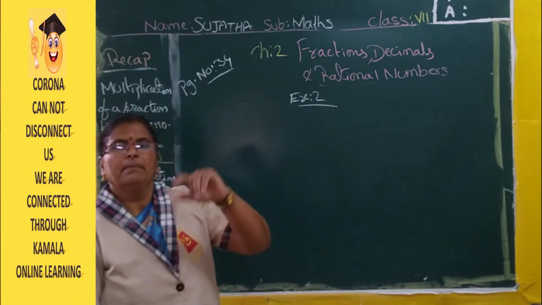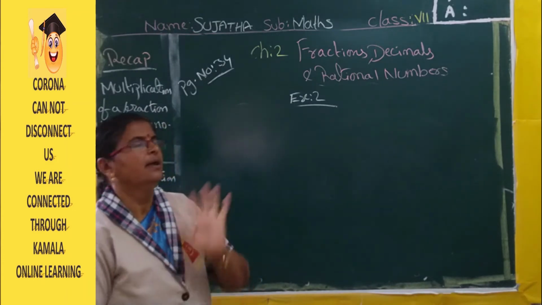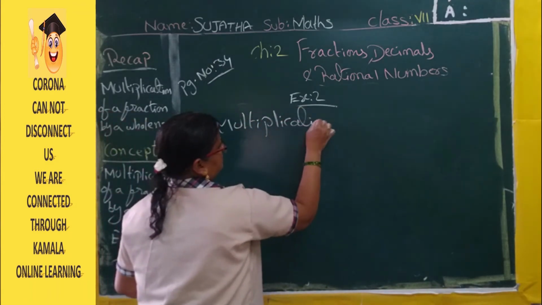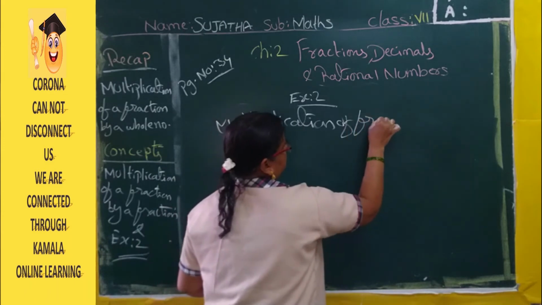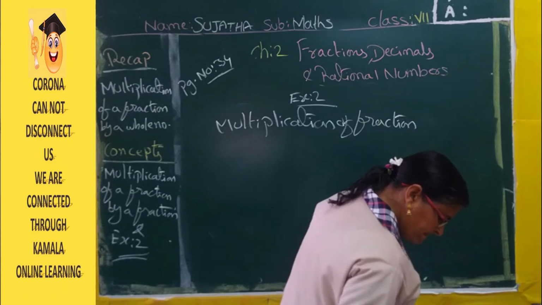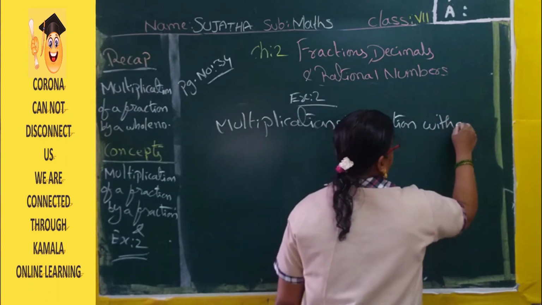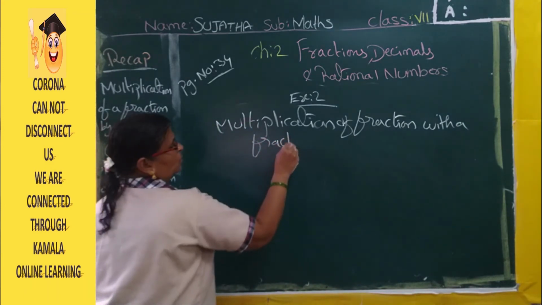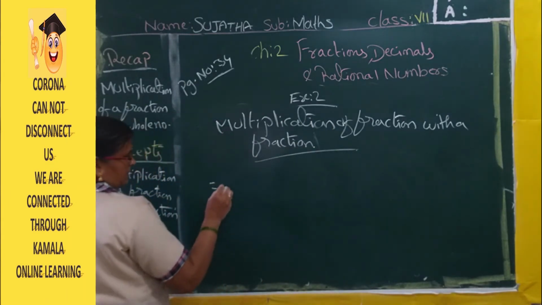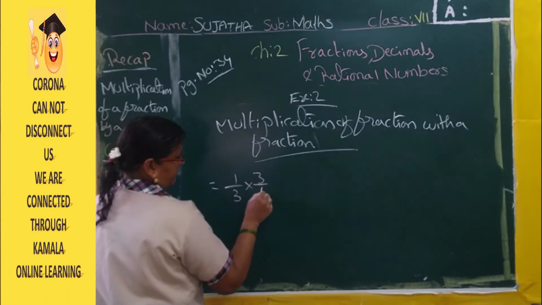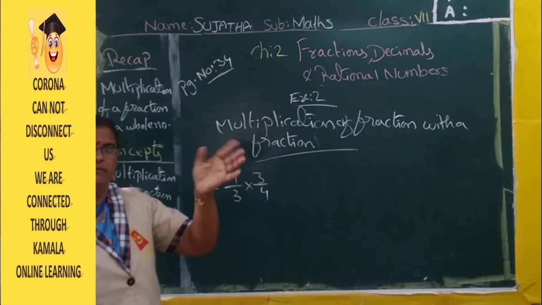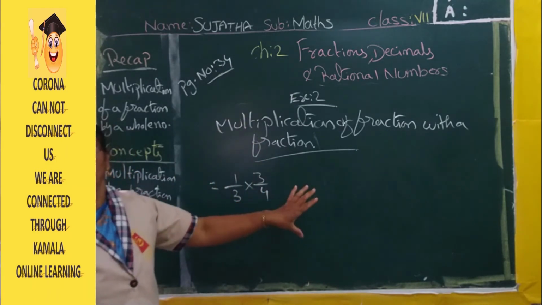Till now what did we do? Multiplication of a fraction into a whole number we did. Now multiplication of a fraction with a fraction. It means both of them we have to take as fractions only. This is what we will do now. 1 by 3 into 3 by 4. This is one fraction, this is one fraction. Both are fractions. In the previous one we did only one fraction into a whole number.